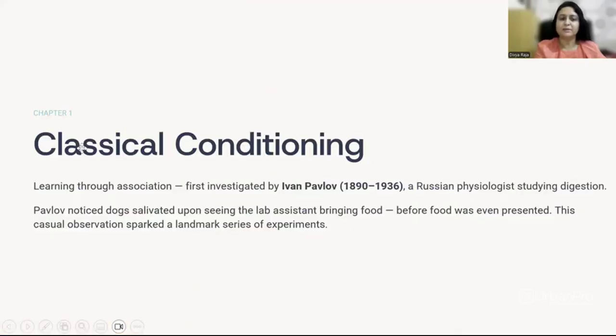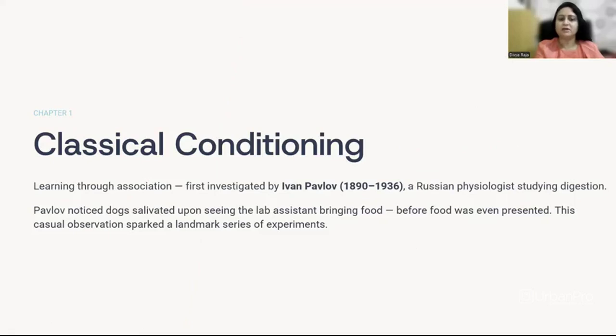So the most simple kind of learning is through classical conditioning. This is learning through association. This was first investigated by Ivan Pavlov. He was a Russian physiologist and he was interested in studying how digestion happens.